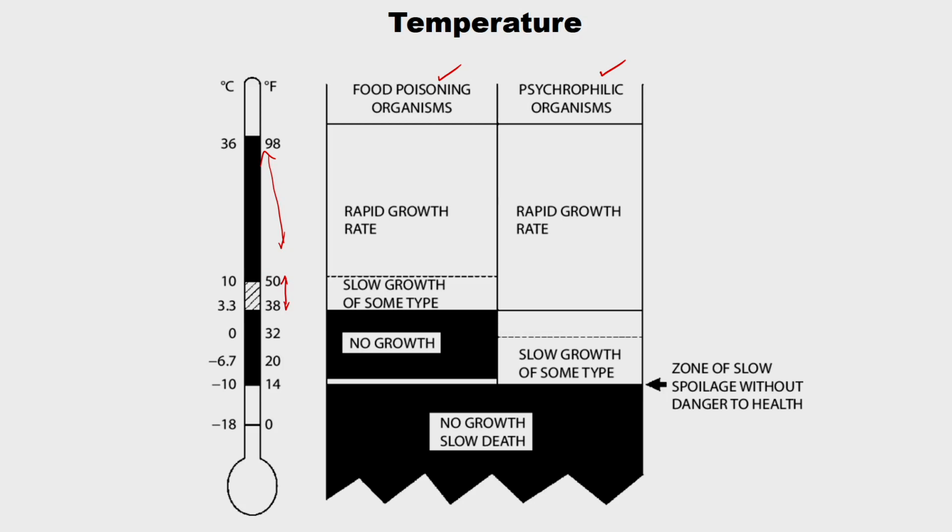Food poisoning microorganisms show no growth around 14 to 38 degrees Fahrenheit, while psychrophilic microorganisms show a slow growth rate. Below 14 degrees Fahrenheit there is no growth of both, and slow death happens. So, this is the zone of slow spoilage without any danger to health. It is just a comparison of how the temperature window affects various microorganisms.